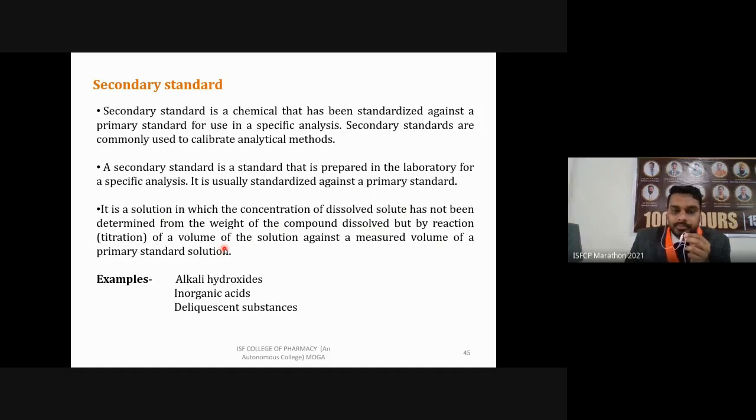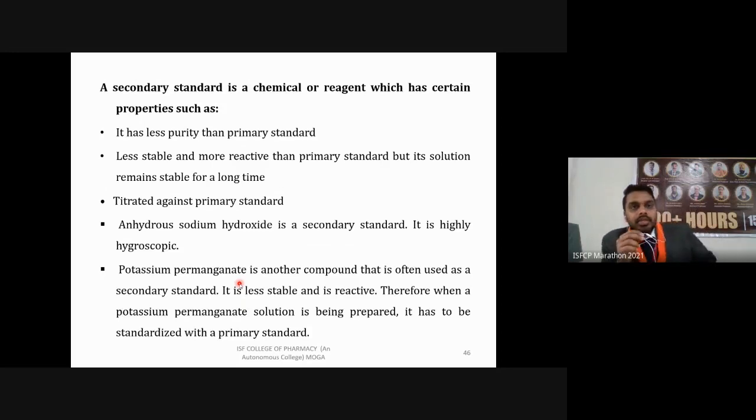Some examples are alkali hydroxides, inorganic acids, and deliquescent substances.